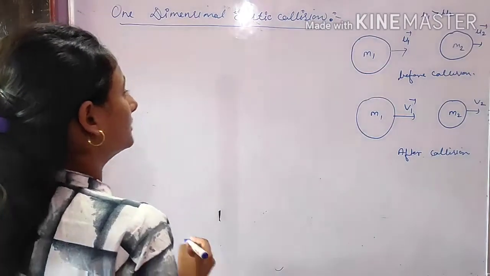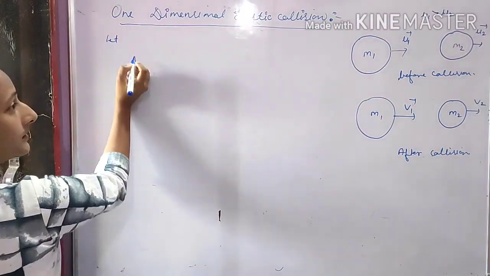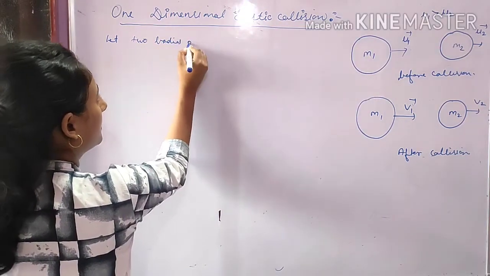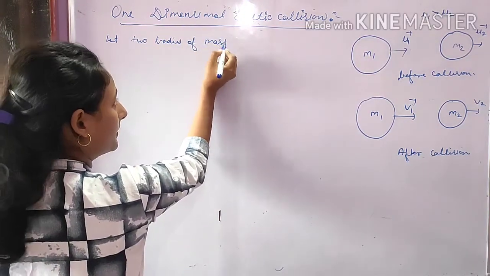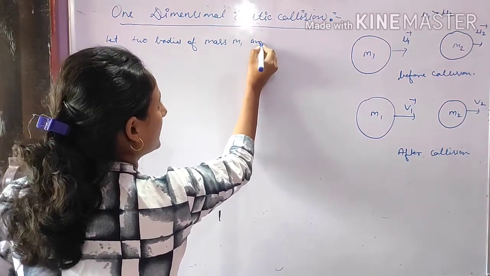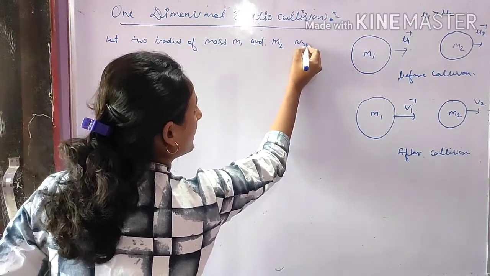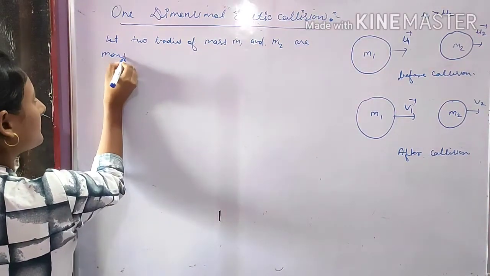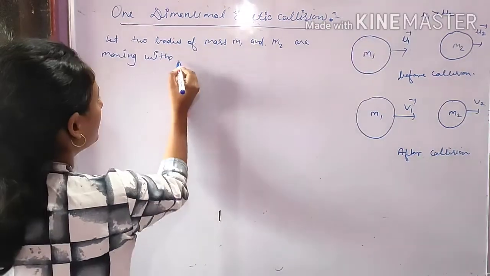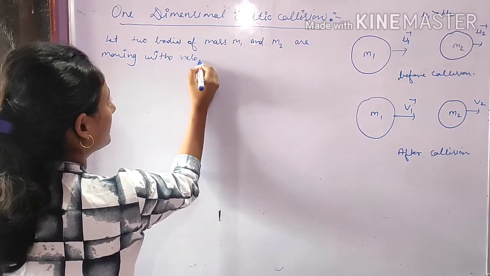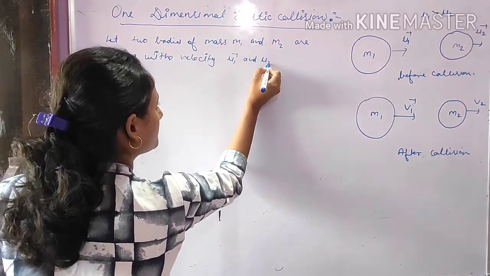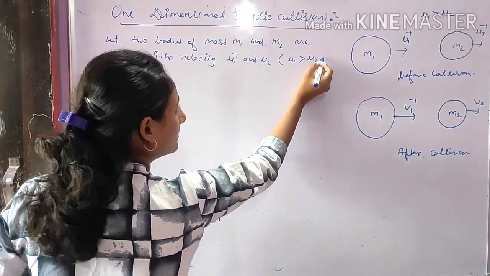Okay, so here let two bodies of mass m1 and m2 be moving with velocity u1 and u2, where u1 is greater than u2.